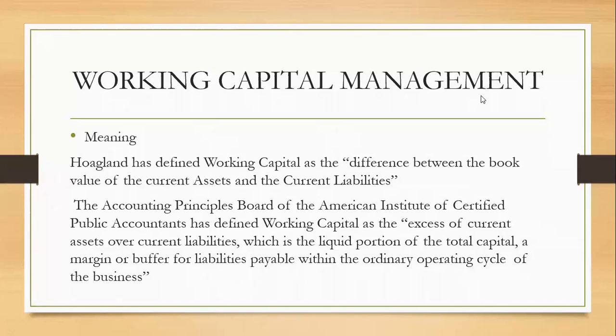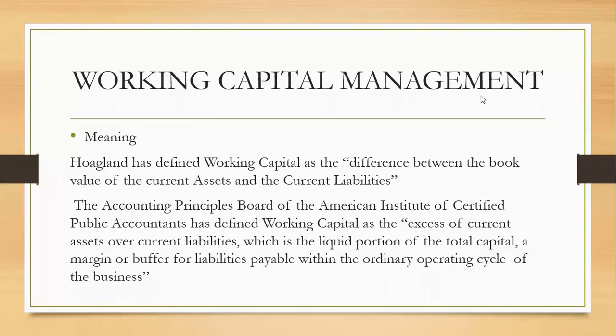Now, as I told you, working capital is the capital which is required for the day-to-day working of the business. As the name itself says, for the business to function properly, for the business to run, the capital which is required is known as the working capital.